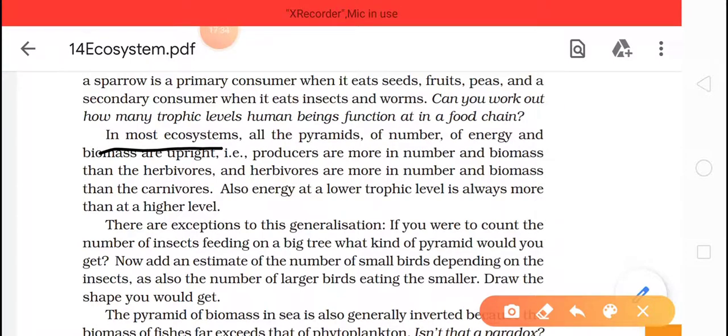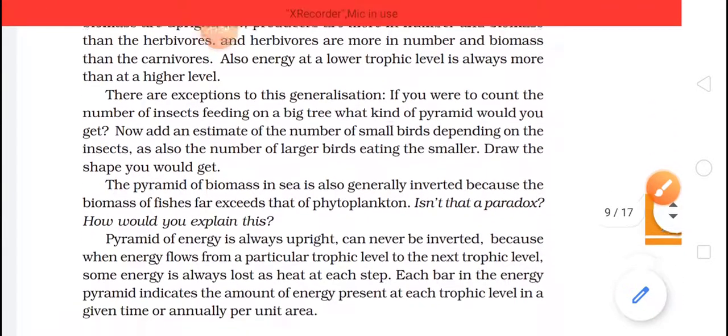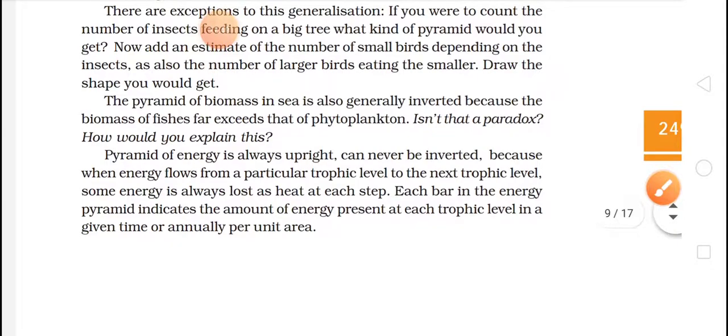Draw the shape and we will get an inverted one. The pyramid of biomass in the sea is also generally inverted because the biomass of fish far exceeds that of phytoplankton. So the biomass pyramid will be inverted.